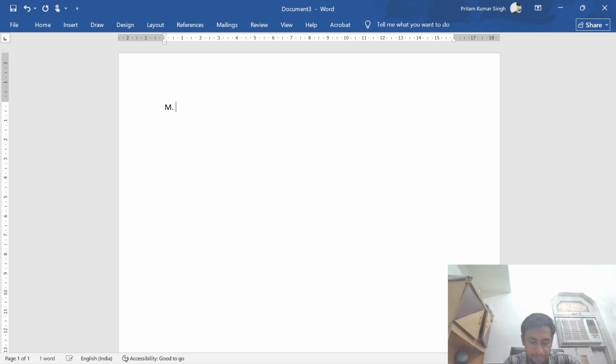M. Sundaresh, Honorable Justice, in Union of India and others versus Muru Gason, Civil Appeal number 2491-2492 of 2021.